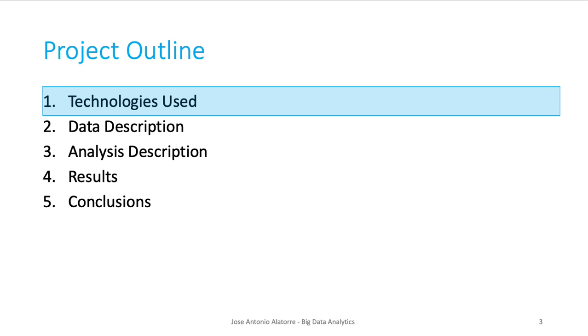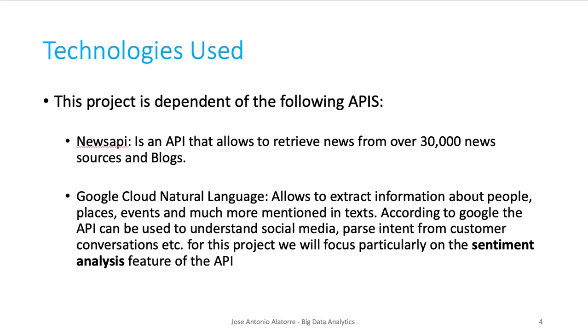So, project outline. First we're going to talk about the technologies used. As I mentioned, these are two APIs. The first API is the News API, which allows the user to retrieve news from over 3,000 news sources and blogs.